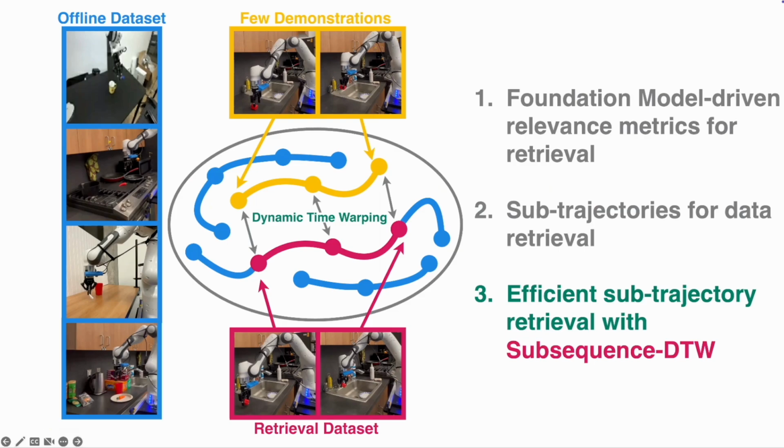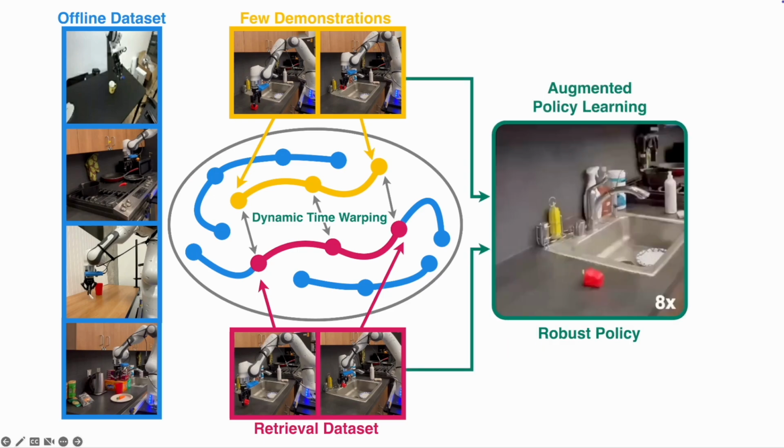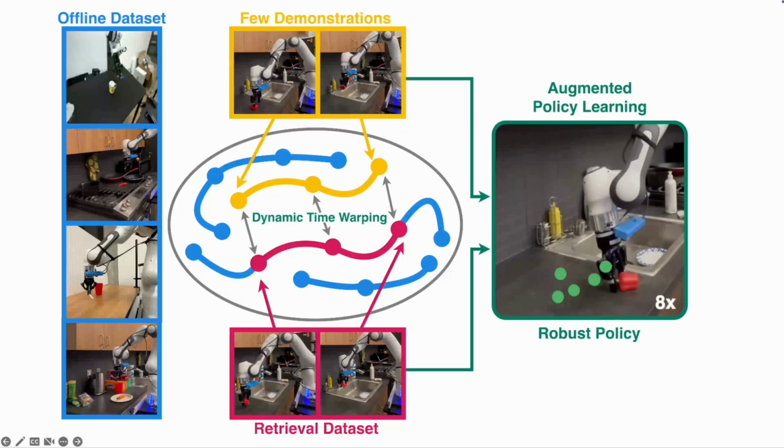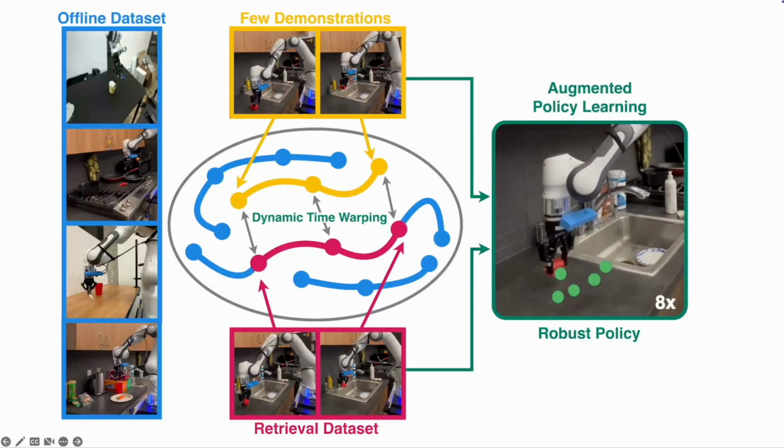Third, we propose subsequence dynamic time warping to find optimal sub-trajectory matches in the offline dataset. Dynamic time warping is agnostic to the length, horizon, and demonstration frequency, making it a perfect candidate for matching robotic trajectories. As a final step, we train a transformer-based policy on the few demonstrations and the retrieved sub-trajectories. The resulting policy showcases robustness to spatial positions, unseen in the few demonstrations.